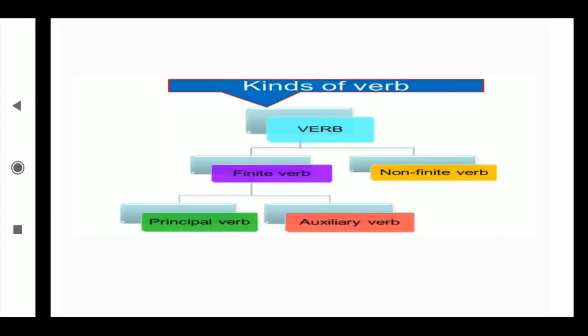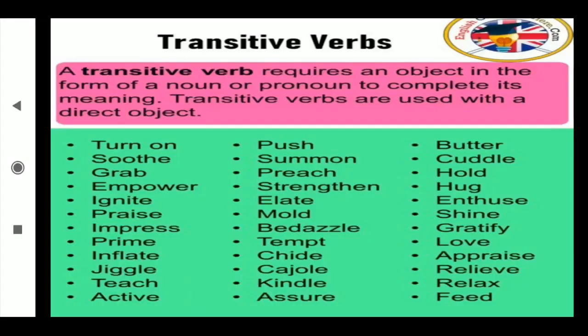A transitive verb requires an object in the form of a noun or pronoun to complete its meaning. Transitive verbs are used with the direct object. Okay. Some examples are mentioned there. You can read that. But now I will say one sentence so that it will be easy for you to understand the transitive verb. They called us. Whom did they call? Us. When I ask a question to the verb and I get the answer, that verb is called a transitive verb.